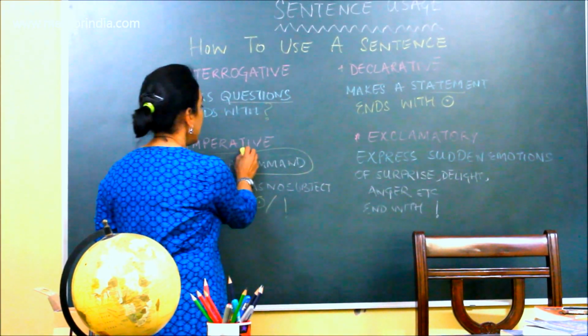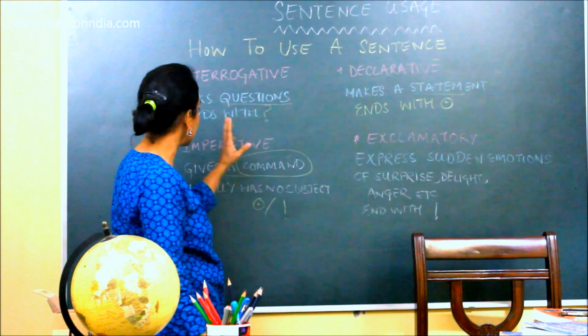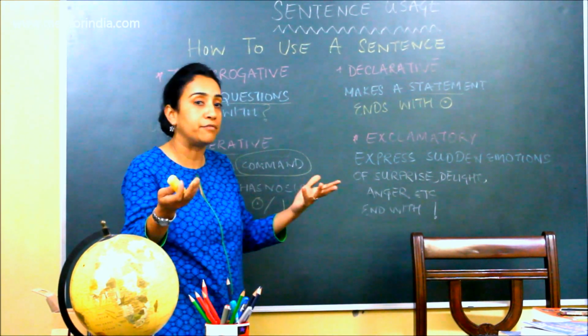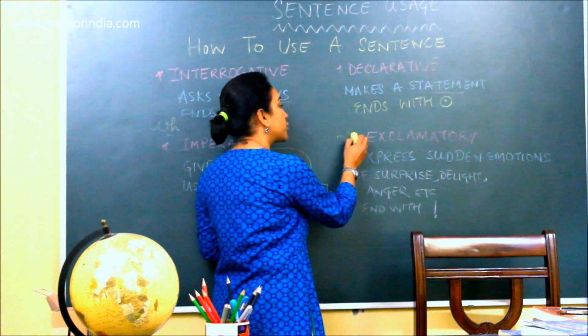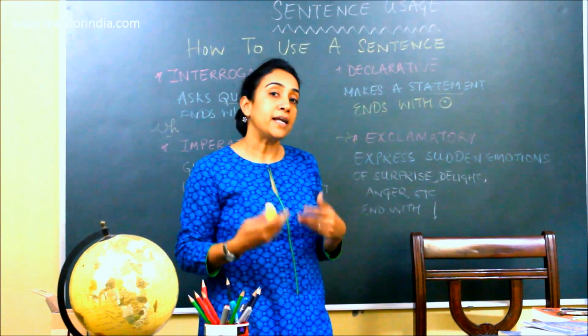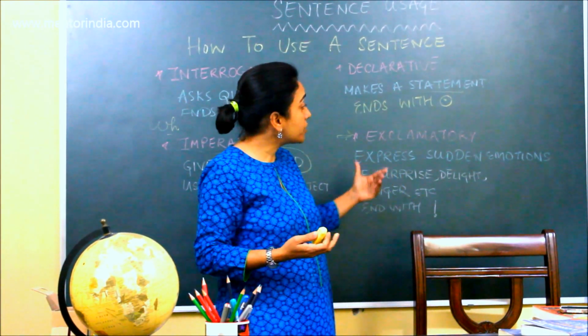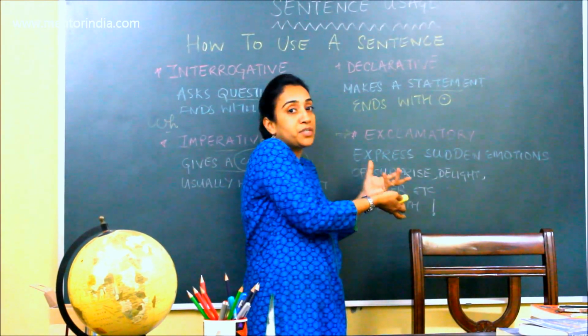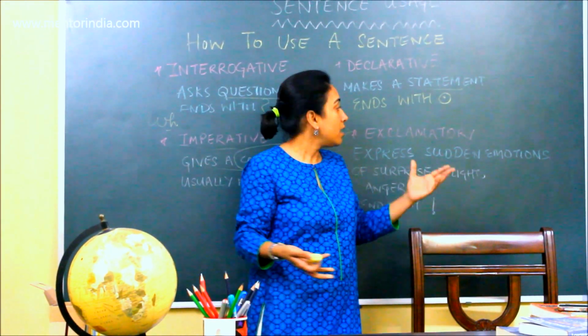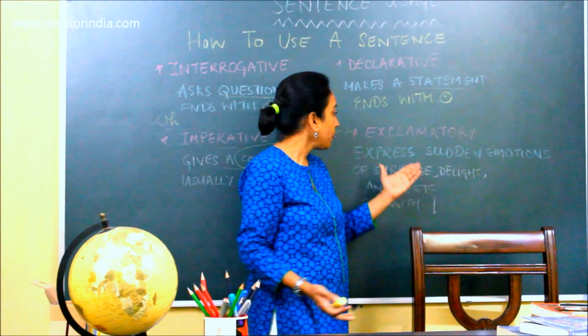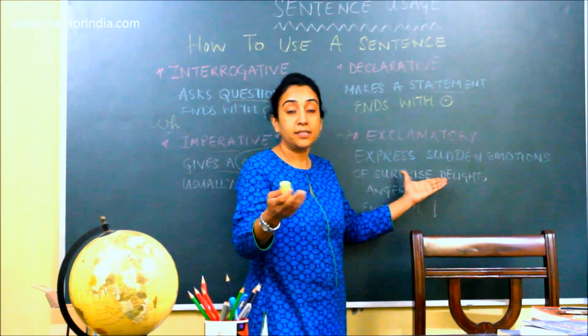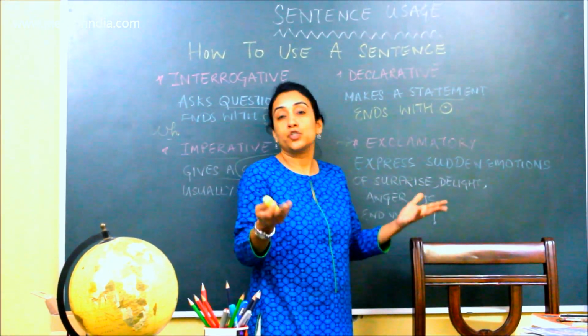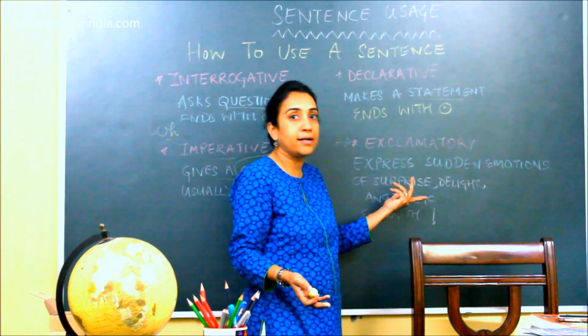Now, right from a type of sentence where we do not have any subject, we come straight to exclamatory. And in exclamatory, it is about the sudden emotions that a person feels about any given situation of surprise, delight, grief, joy, or anger.